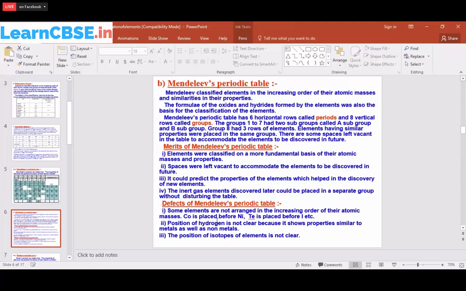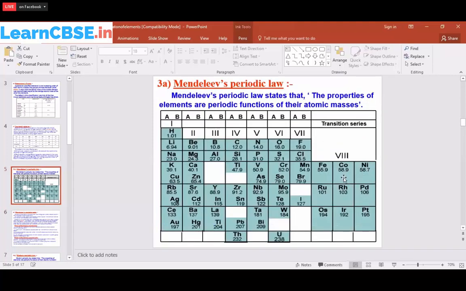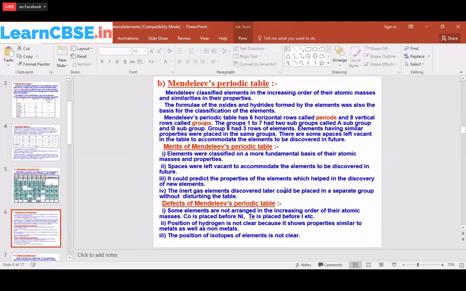Next one is the defects. Some elements are not arranged in the increasing order of atomic masses. For example, cobalt is placed before nickel. Here cobalt is 58.9, but nickel is 58.7. So he could have placed nickel over here and copper over here. This mistake he has made.